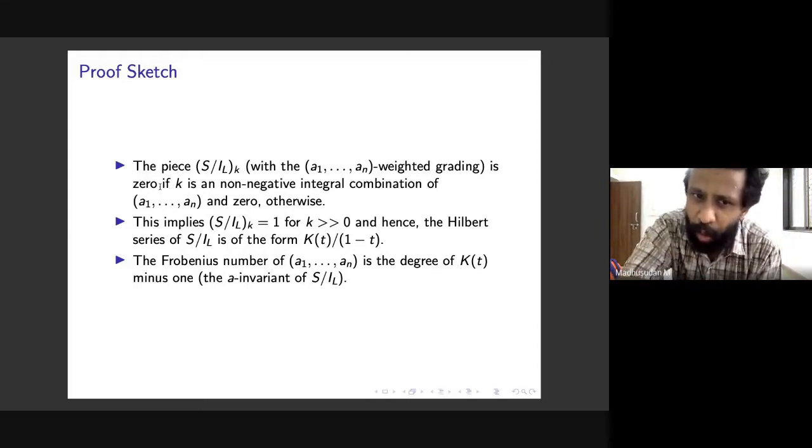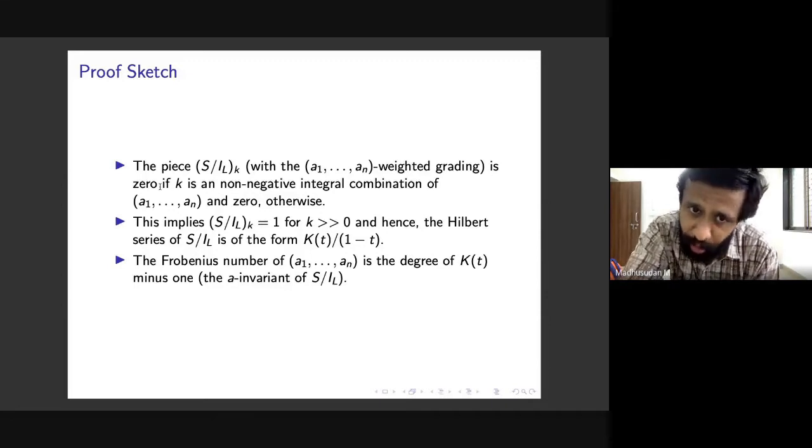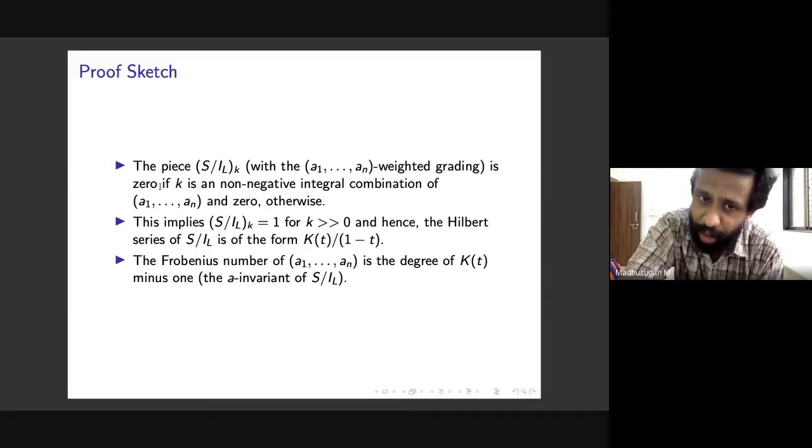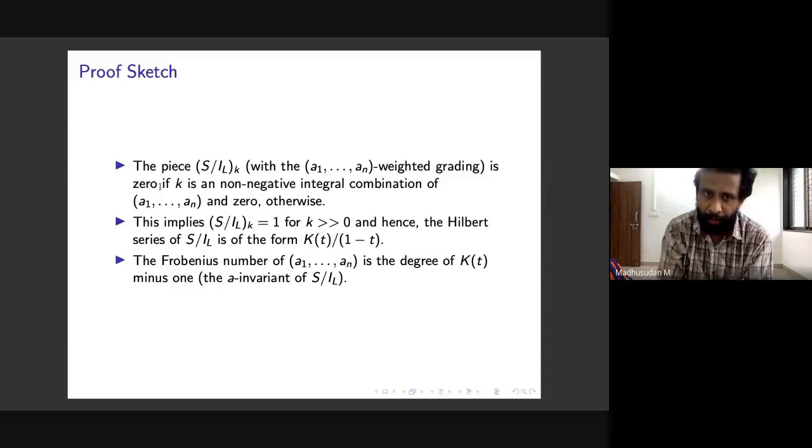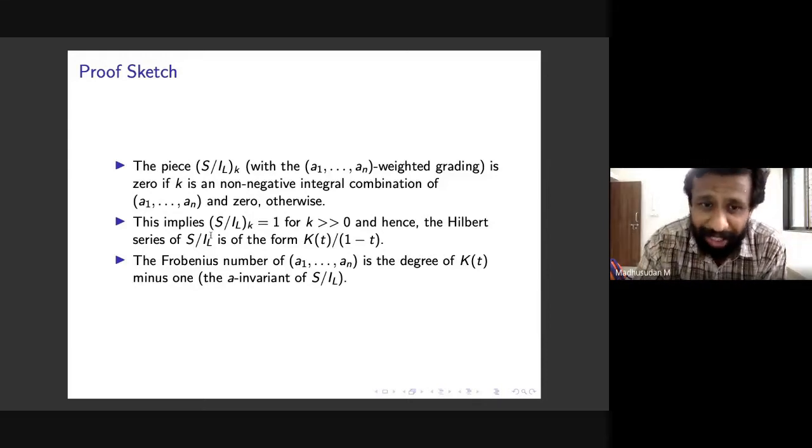Okay, and now what does this mean? This means that if you go sufficiently high up in your graded pieces, if you look at the kth graded piece of S mod IL for k sufficiently large, then that becomes 1. So eventually the graded piece becomes 1. And when I say 1, sorry, I again mean the dimension.